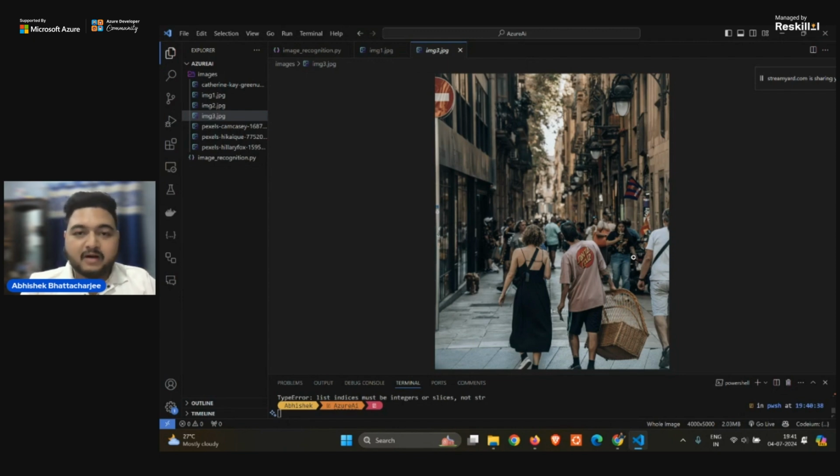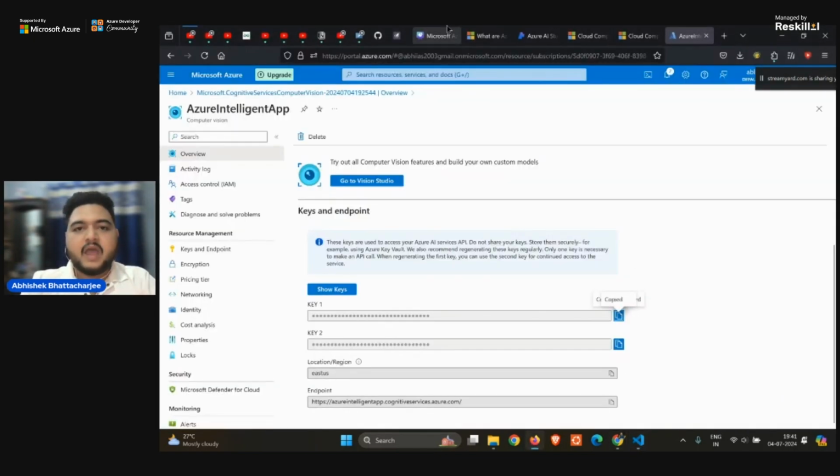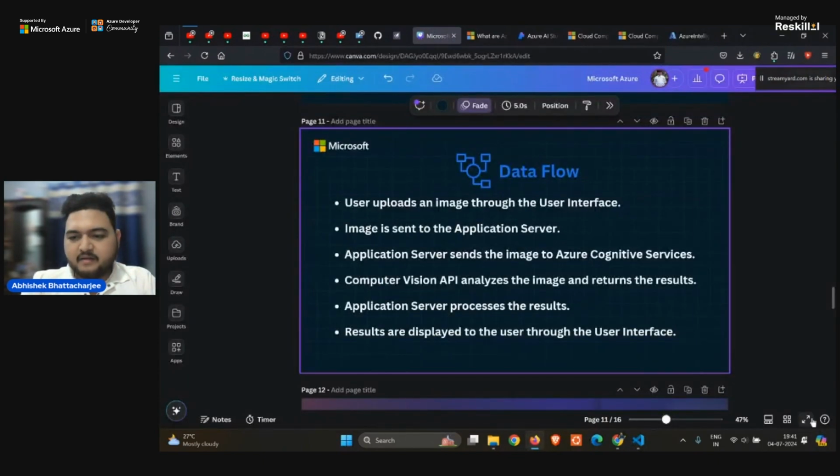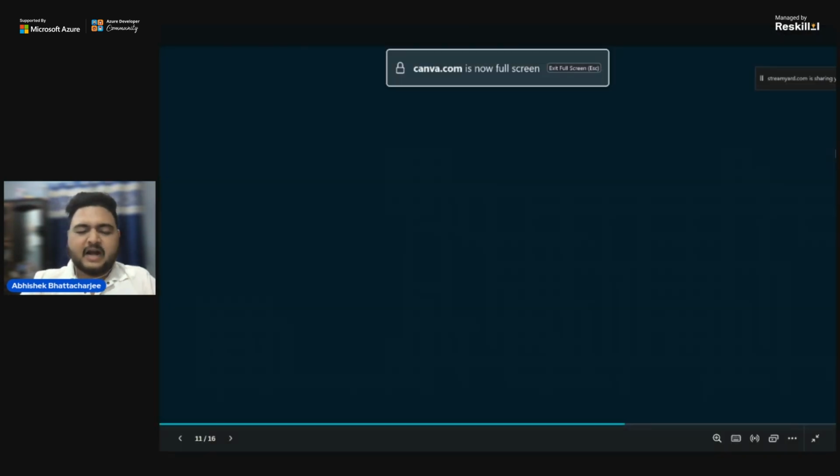So this was a small demonstration of how you can leverage the power of Azure AI services for your own day-to-day use. I don't have a knowledge of ML, but I can even use it just with the help of the API that it is providing to me. Right? Cool. Now let's move on to the next part. That's for the project.